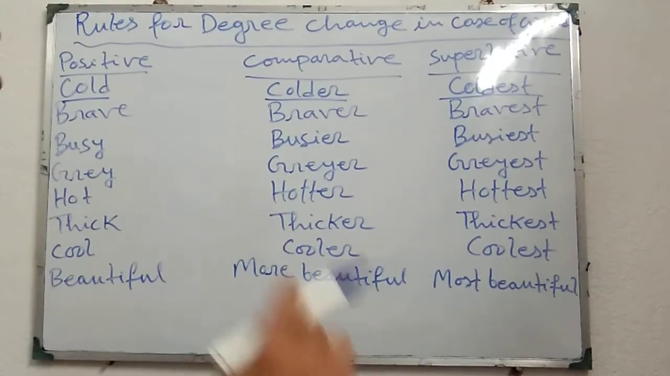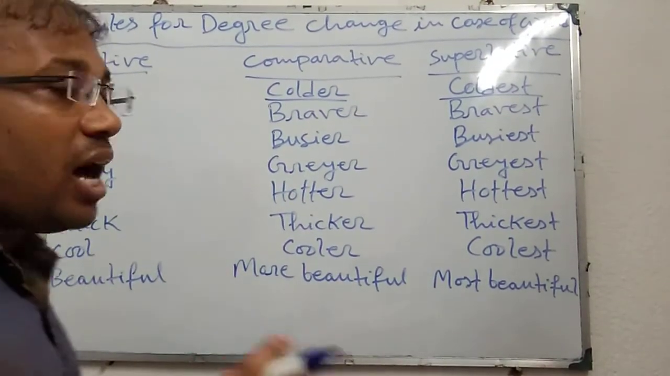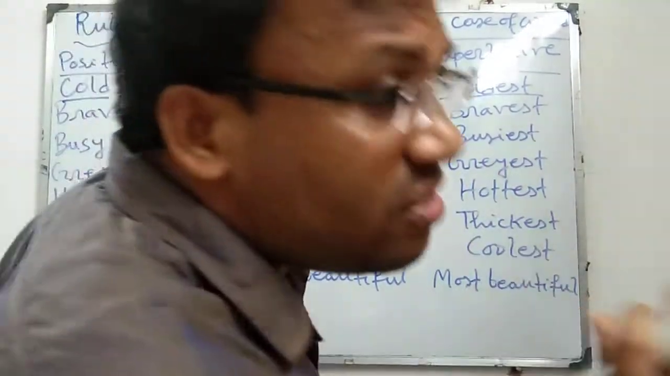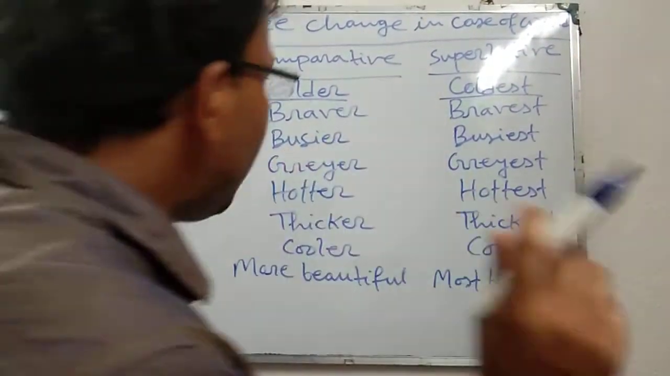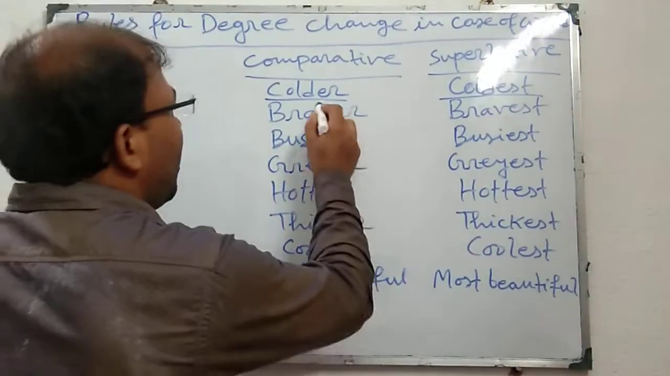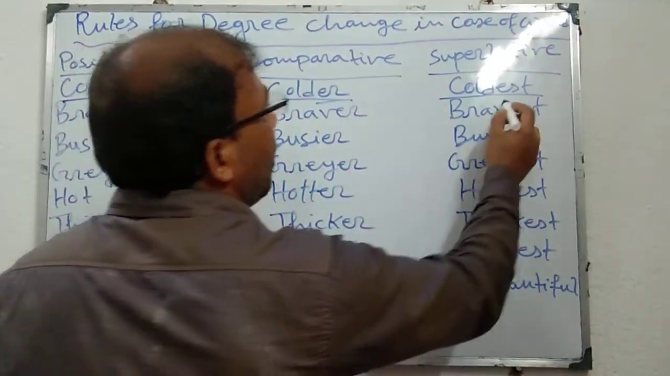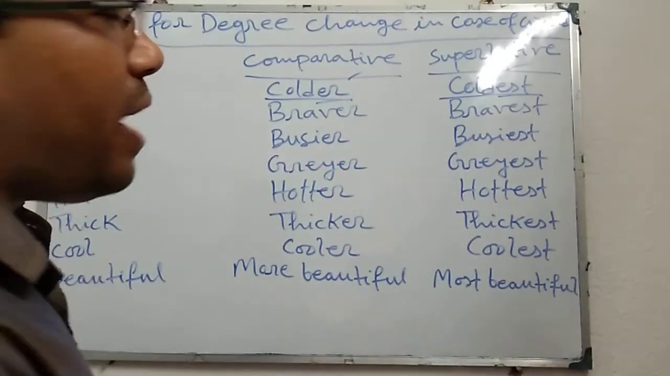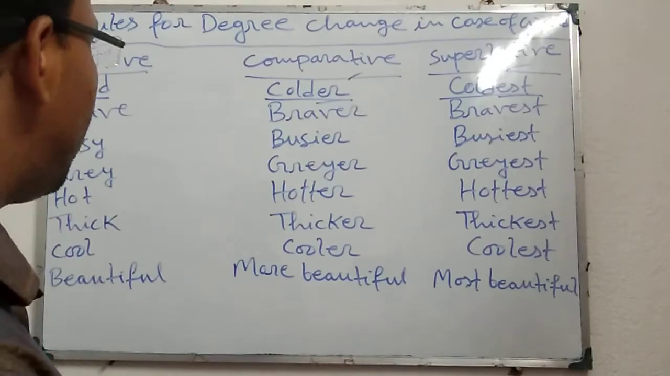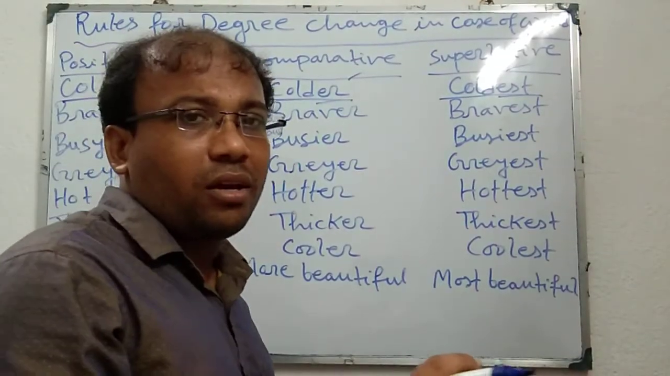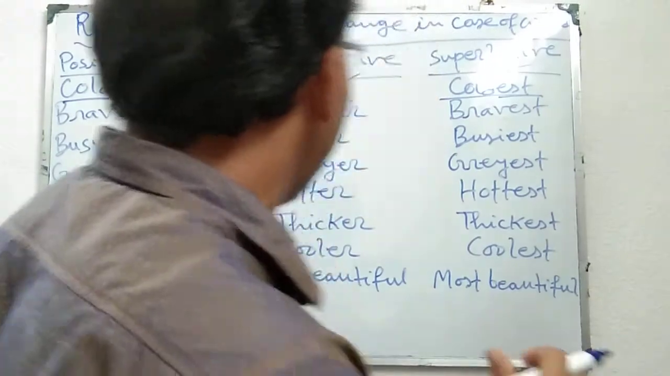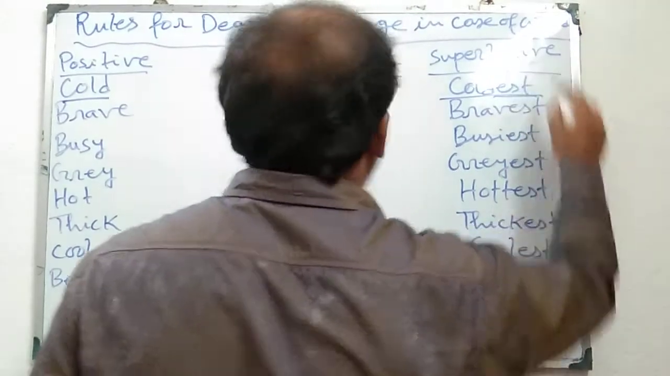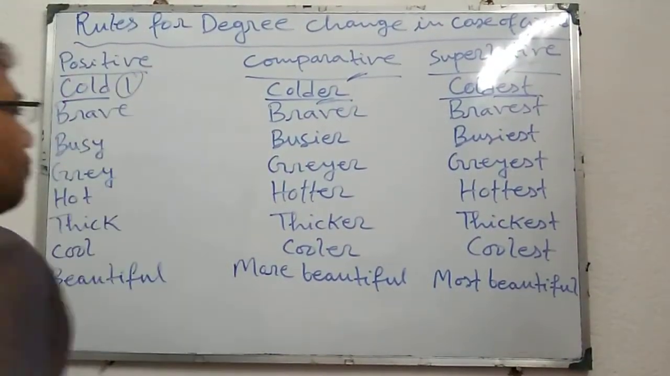Most adjectives or adverbs which are monosyllabic, that means which have only one syllable, take er in comparative and est in superlative. This is the first rule.